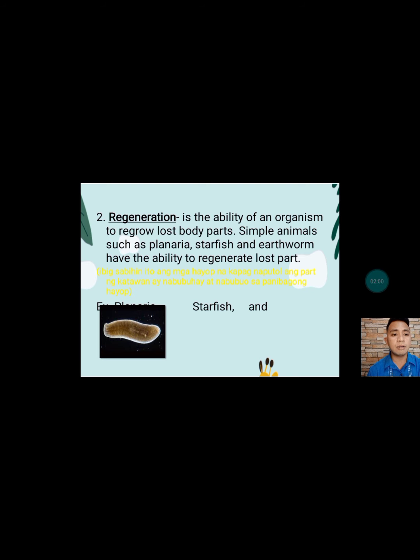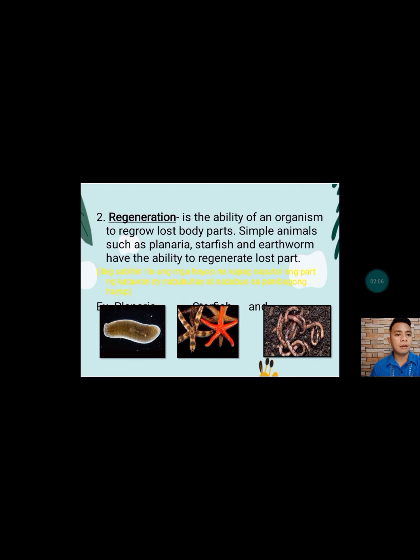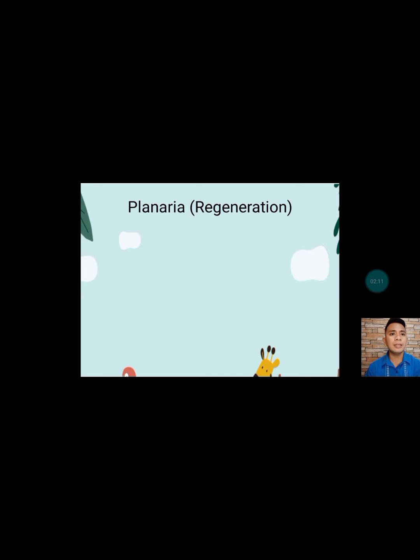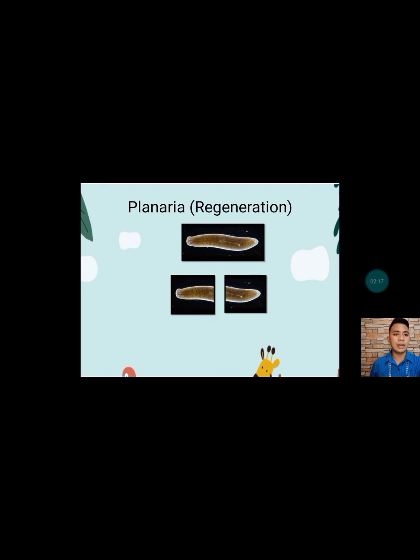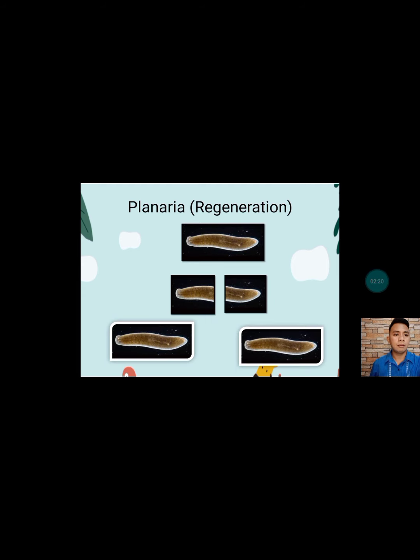So this is an example of planaria, starfish, and the earthworm. Paano ba nagre-regenerate yung planaria? Kapag po nahati yung planaria, tapos napakawala ulit siya sa ocean, tutubo at nang tutubo yung kalahati ng katawan niya.